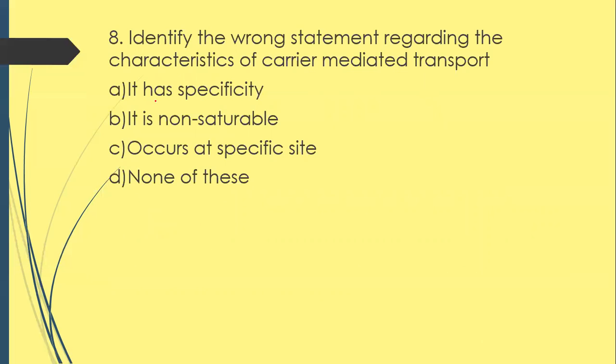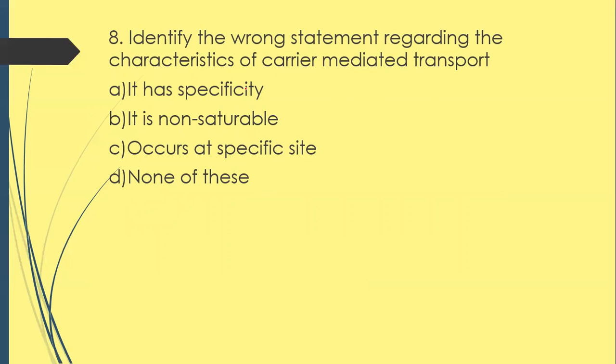Next question. Identify the wrong statement regarding the characteristics of carrier mediated transport. Option A, it has specificity. Option B, it is non-saturable. Option C, occurs at specific sites. Option D, none of these.